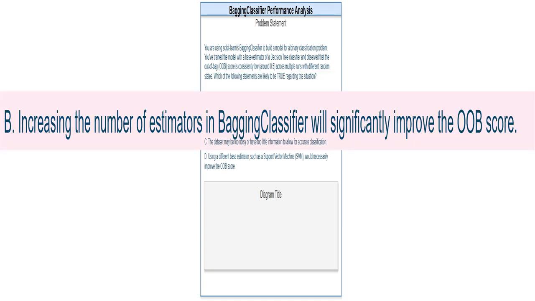This suggests that using more decision trees in the ensemble might fix the problem. While adding more trees can help, it won't magically solve the underlying issue of overfitting or noisy data. I think this is unlikely to solve the main problem, though it might offer a slight improvement.